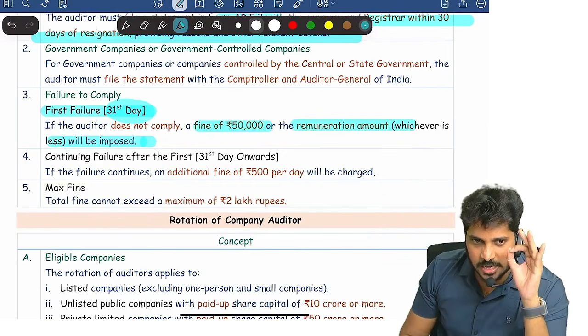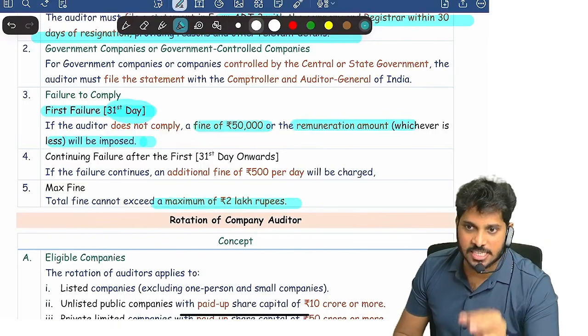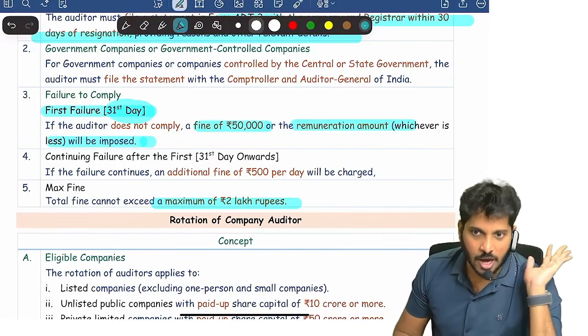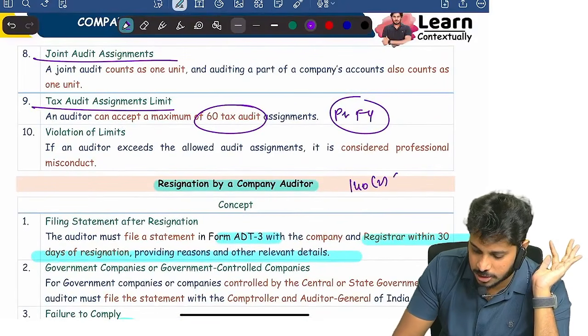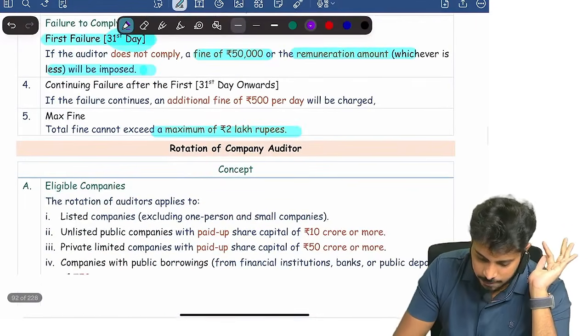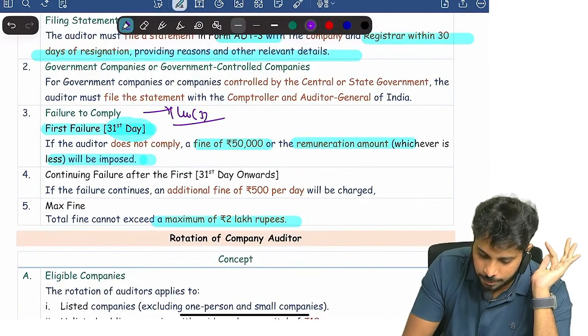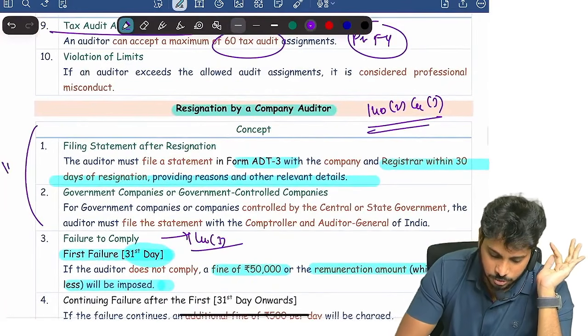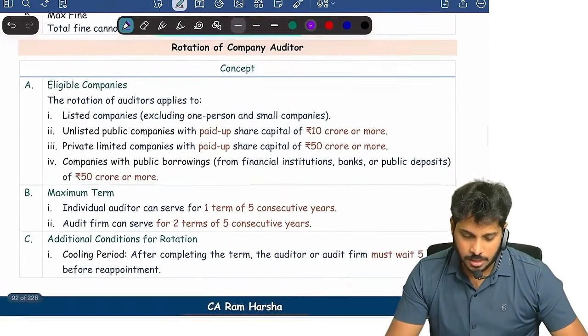Total penalty under this section cannot exceed 2 lakh rupees. Are you clear? This is combinedly covered under Section 140 subsection 2 and subsection 3. Subsection 3 talks about penalty. Subsection 2 talks about the procedure for resignation. Are you clear? Yes or no?